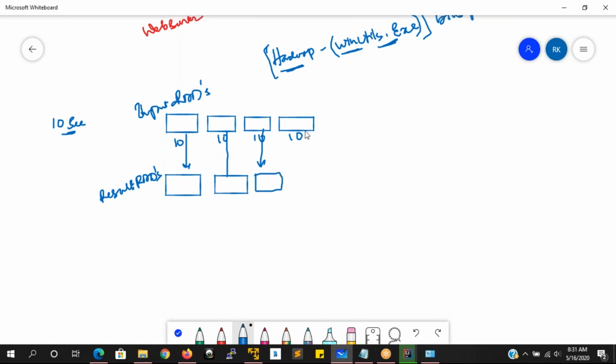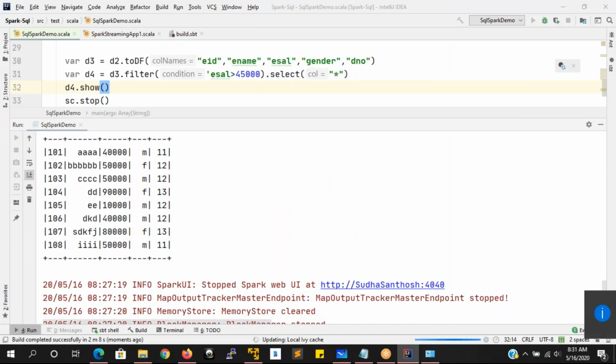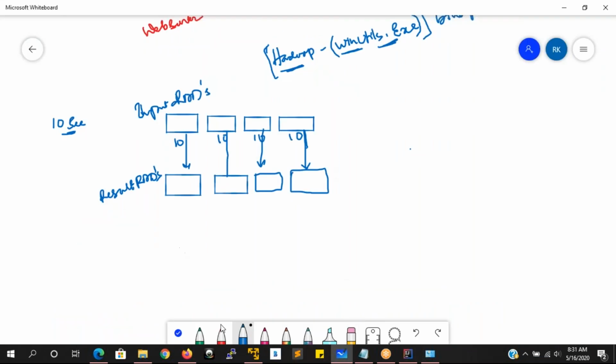But here, what I want to do is I'm going to read the data every 10 seconds, but I want to perform the job in such a way that one window I'm going to take. Window means, for example, I'm going to specify 20 seconds. That means for 20 seconds, this is going to be one window. And for both of them, we are going to see one result. We are not going to see it for every 10 seconds. In this 20 seconds, this is going to be your result RDD.